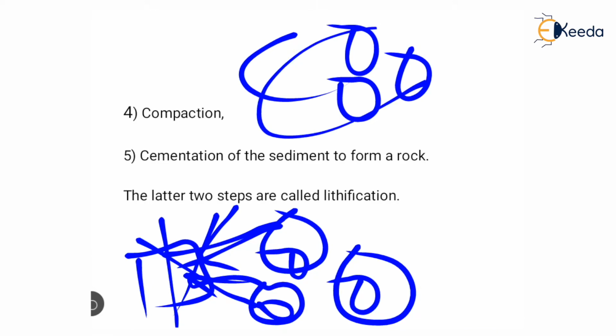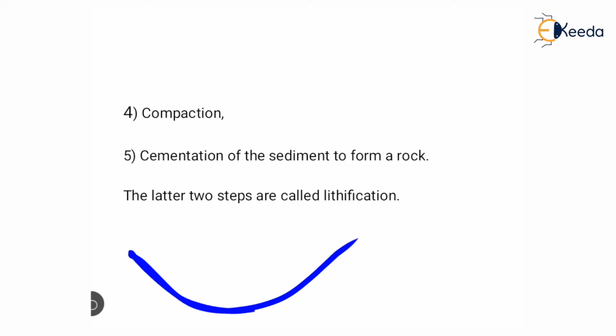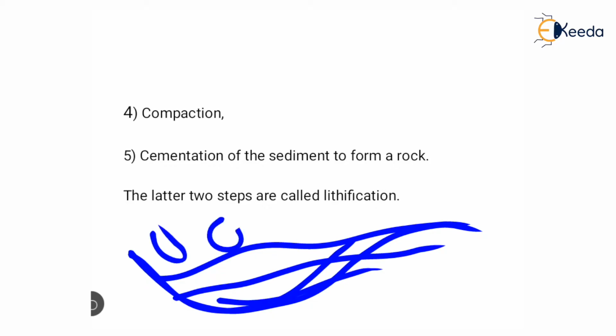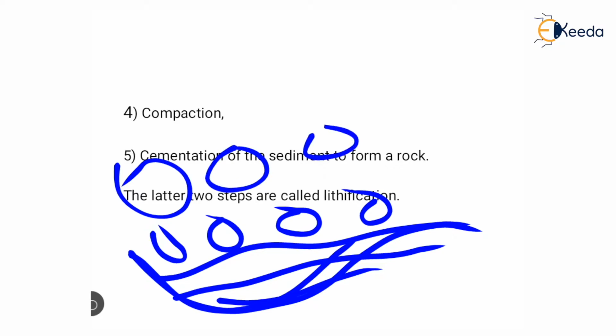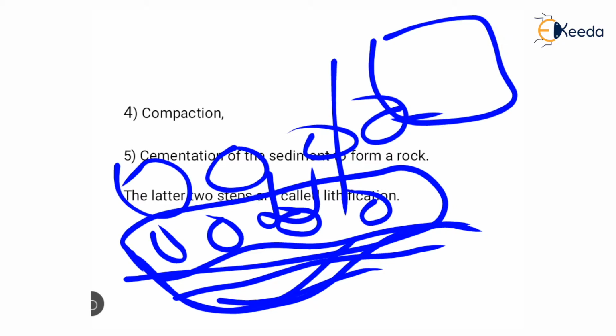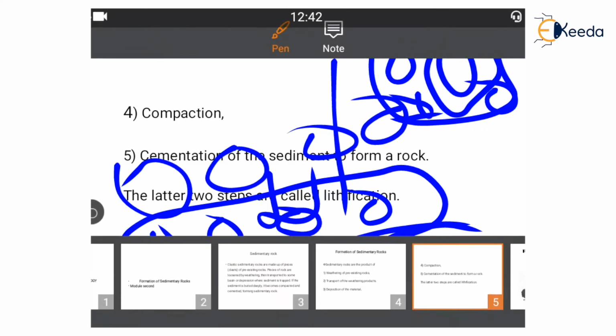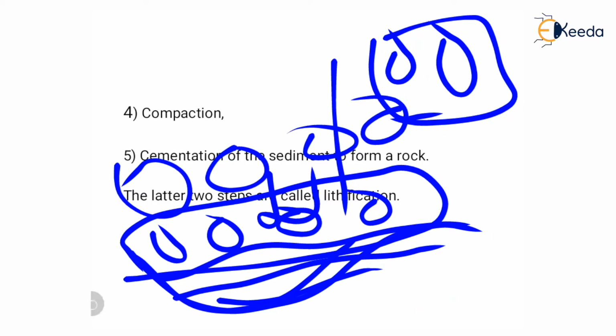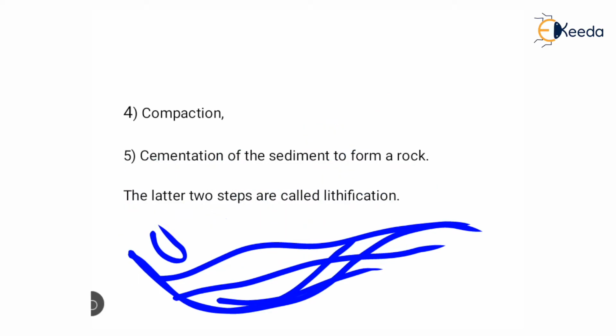These sediments, or weathered products, are transported by different agents and get deposited into different basins in the form of layers. Because of the pressure of overlying sediments, the sediment below gets compressed and forms a compact structure. But pore spaces are present between these sediments. These pore spaces later get filled by different cementing materials and form a compact and hard structure. This is called sedimentary rock. So these are all the processes by which sedimentary rock is formed.